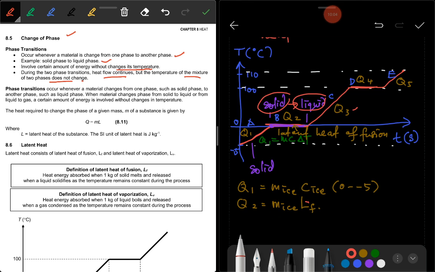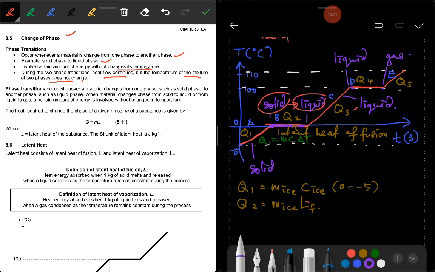Okay, Q3. So for Q3, the substance is in liquid form. And then Q4, look at here, there is no change in temperature. At part D here, there is no change in temperature. Again, the heat is absorbed to break the bond between the atoms. It means heat is absorbed to change the phase from liquid to gas here. Liquid to gas.